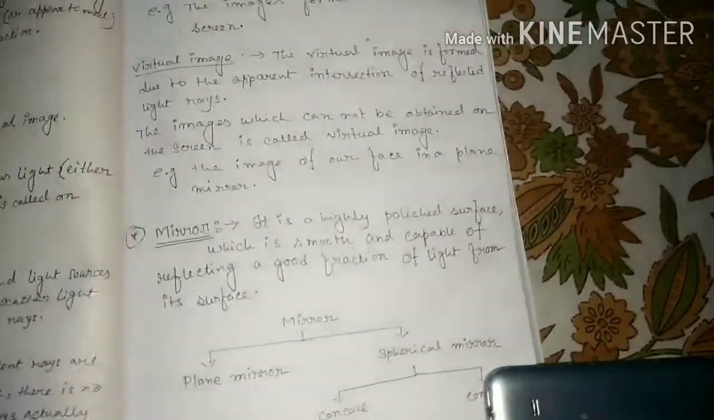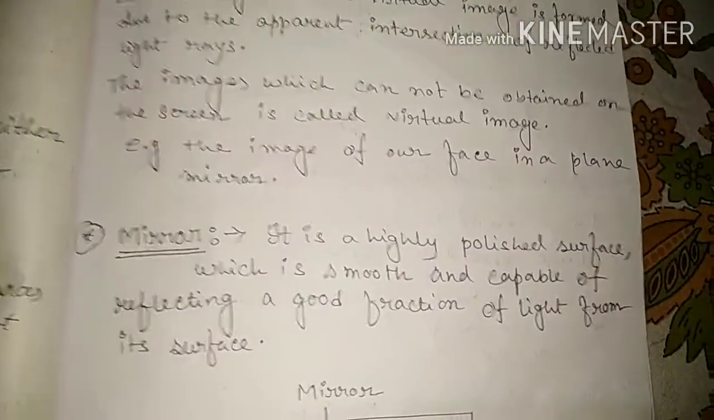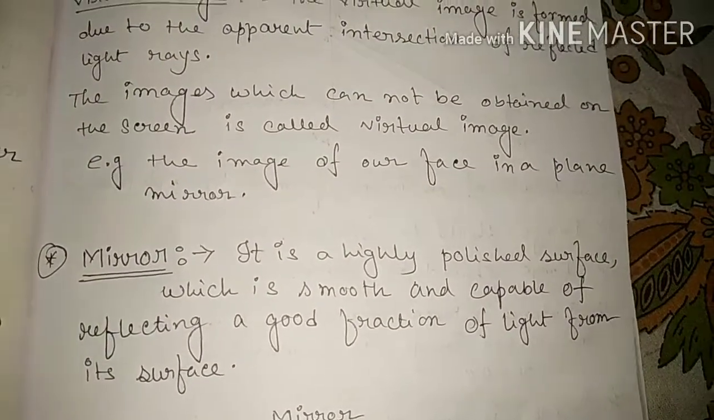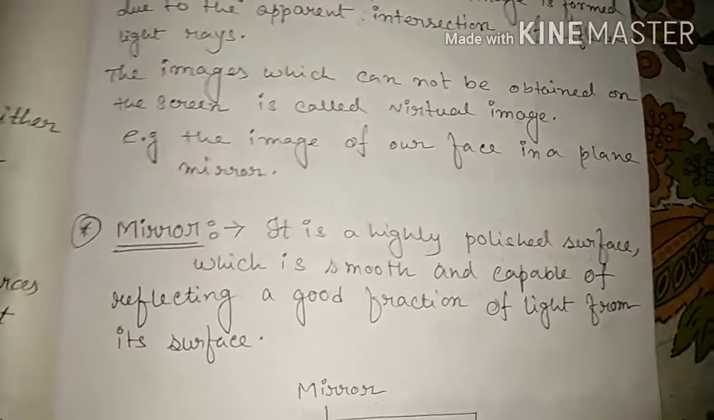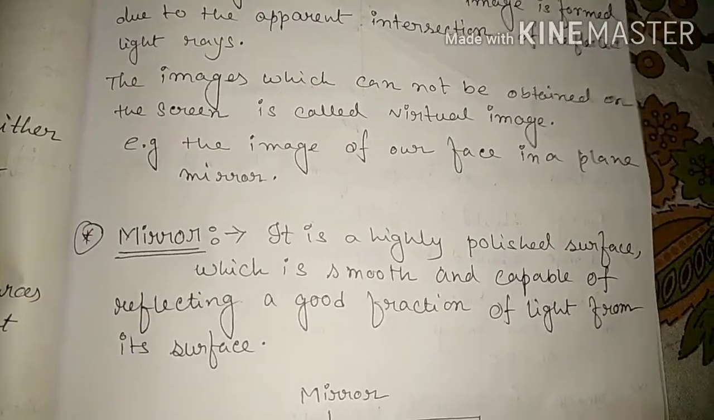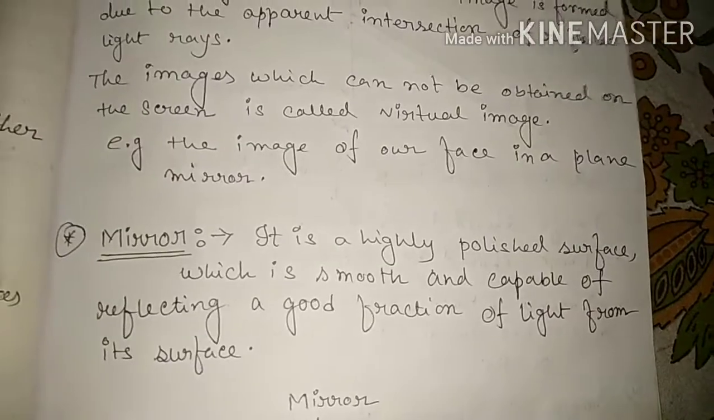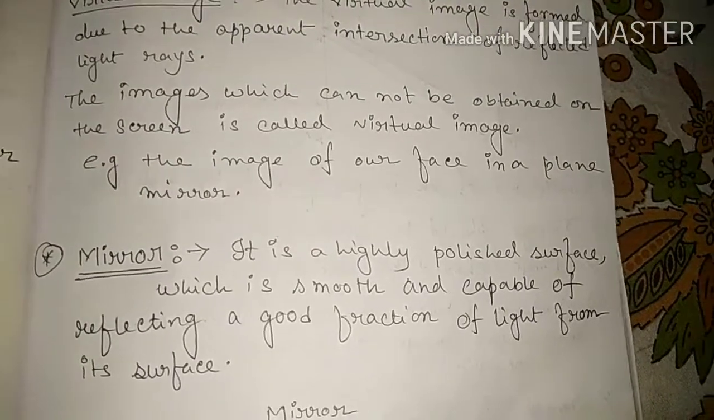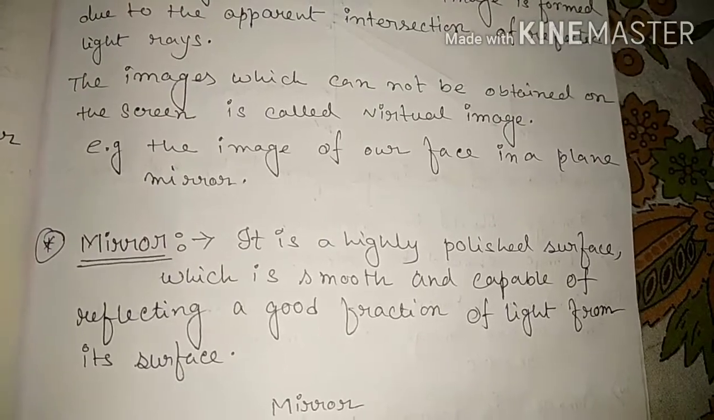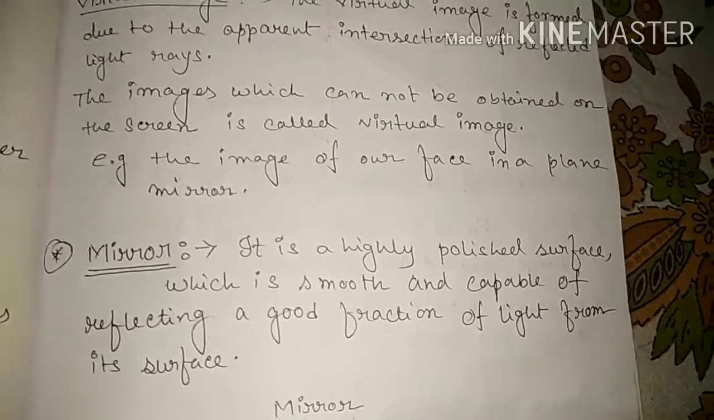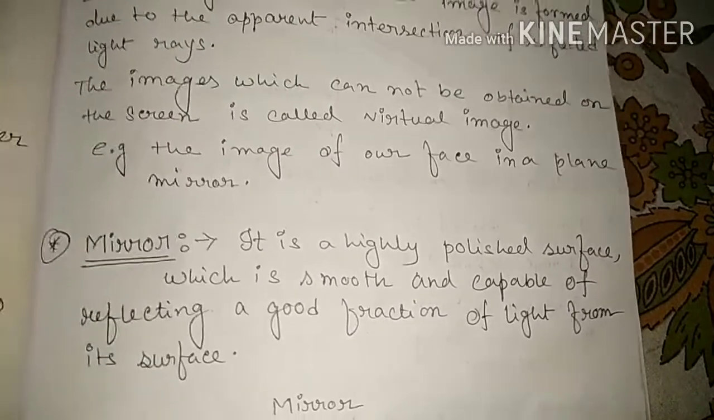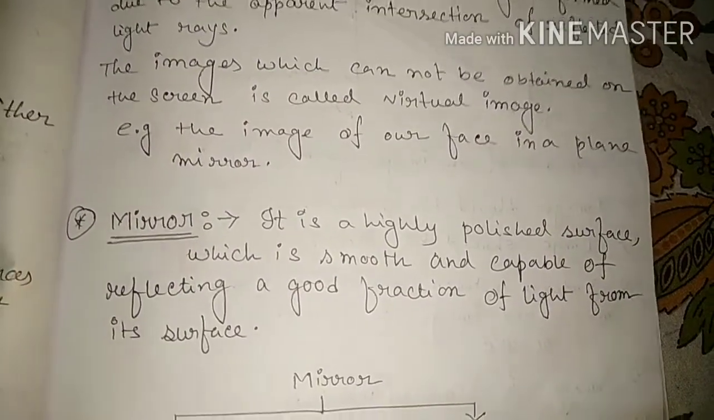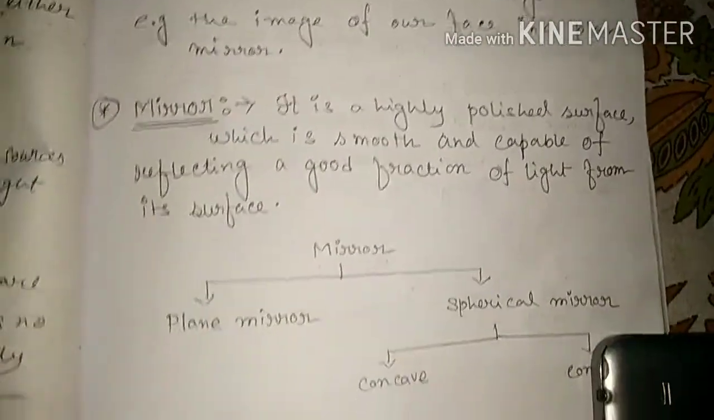Now what is a mirror? A mirror is a highly polished, smooth surface, and it is capable of reflecting a good fraction of light. That means maximum light will be reflected from its surface. Good fraction means the maximum amount of light it will reflect from its surface. That is called a mirror.